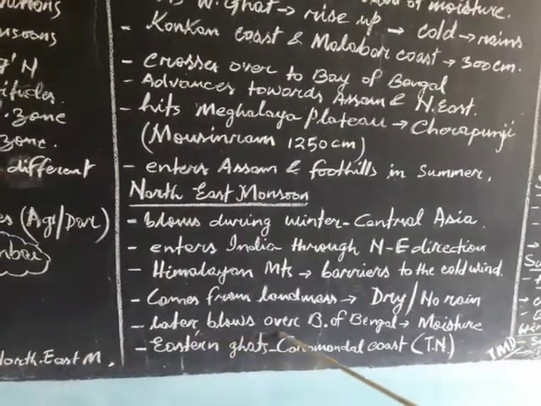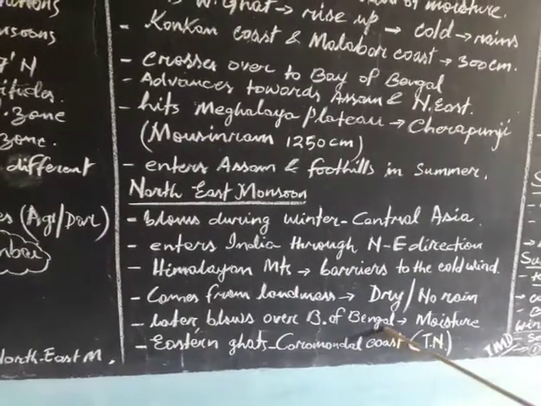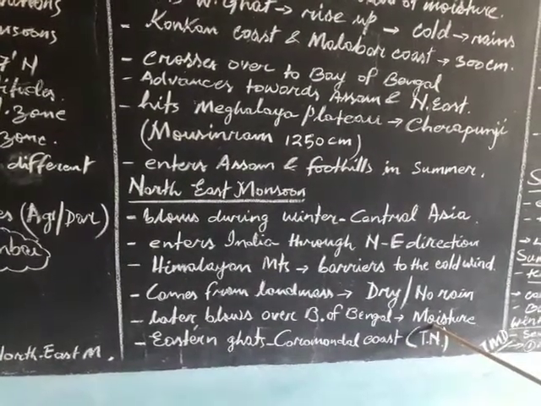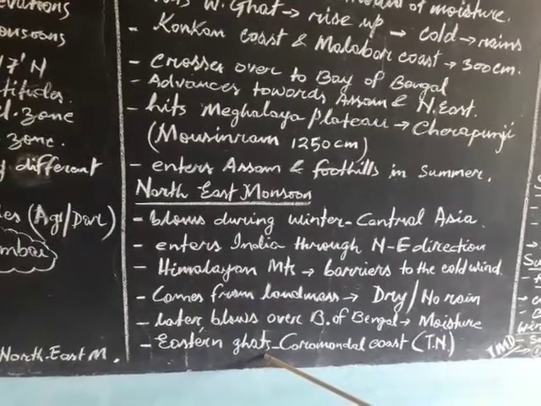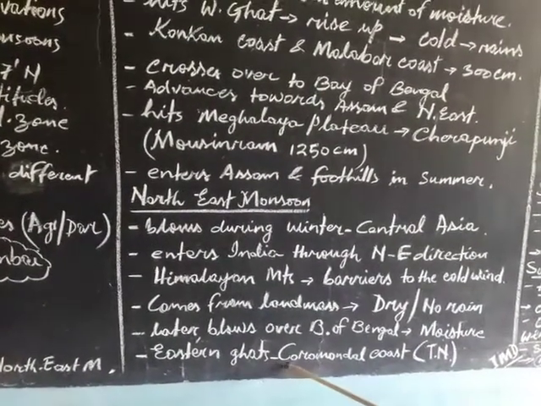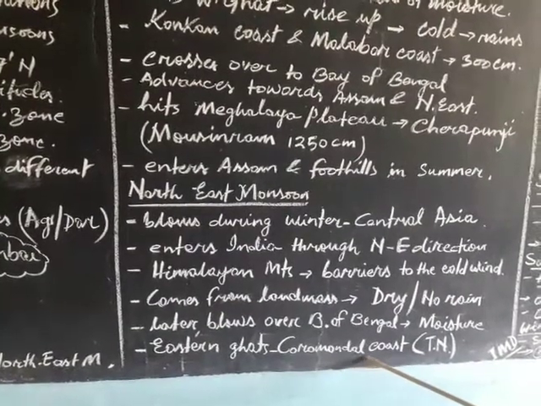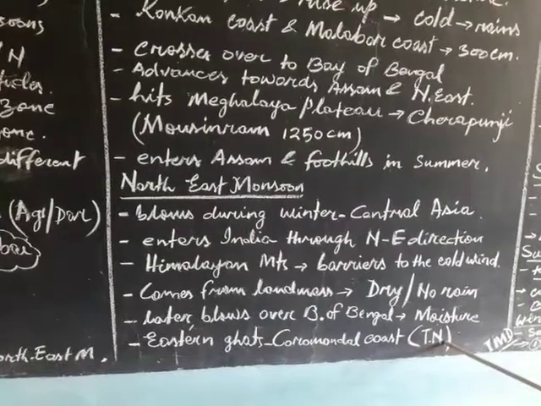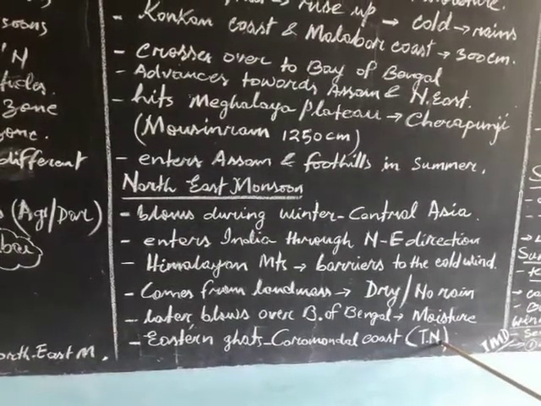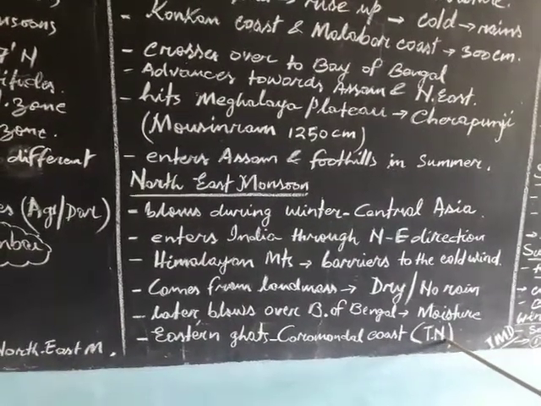Later, it blows over the Bay of Bengal, and it carries little moisture, and it hits the eastern part of India. And there is a little amount of rainfall on the Coromandel coast. That is why we say there is little rainfall in winter in Tamil Nadu.